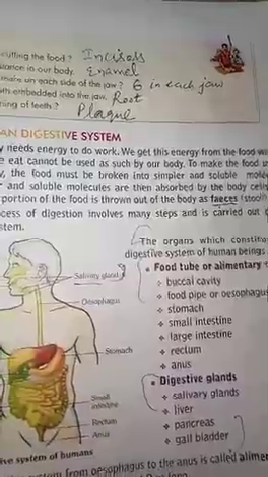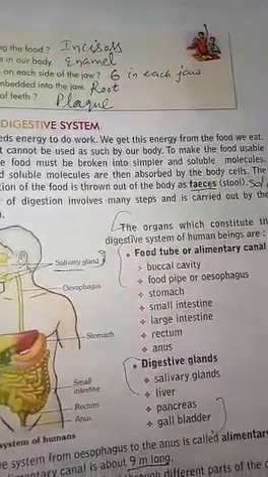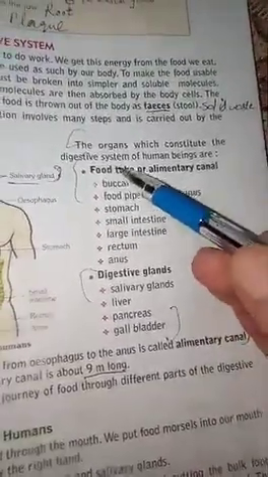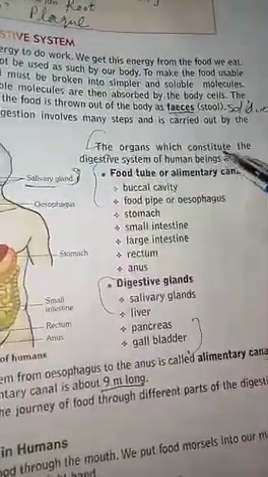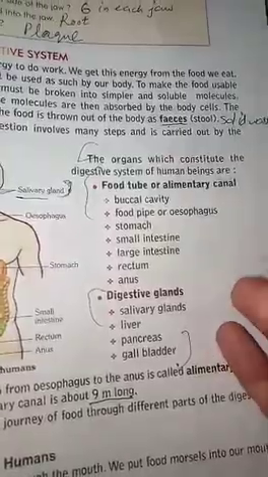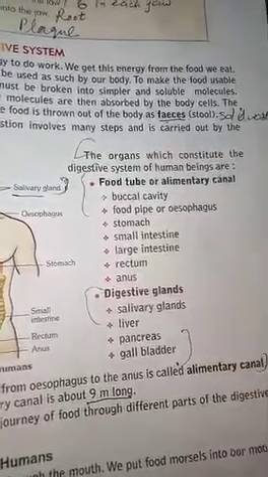The process of the human digestive system involves many steps. This process is going step by step. Firstly, we will read which organs of our body participate in the human digestive system.